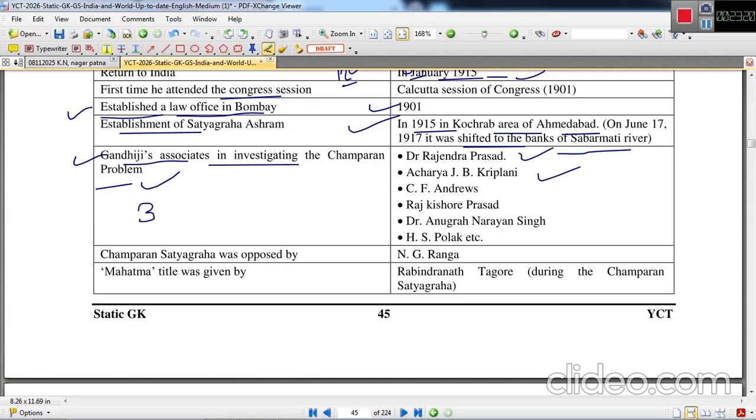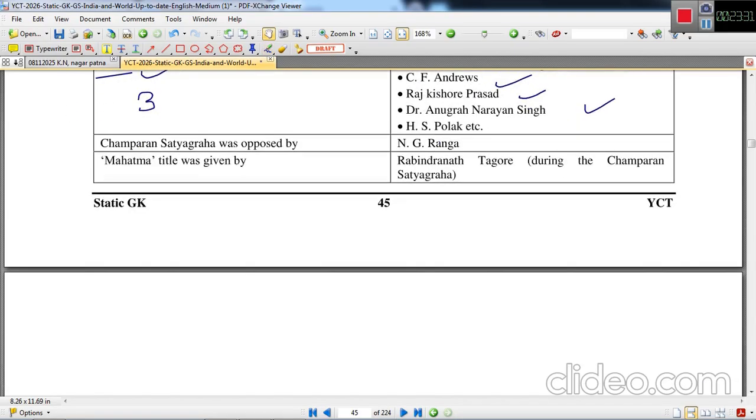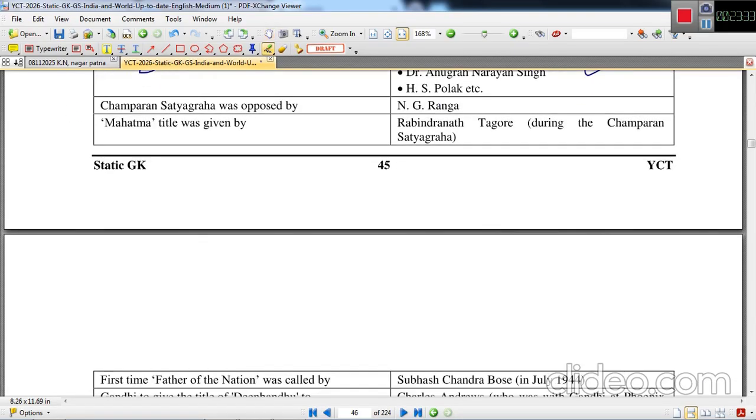Gandhiji's associates in investigating the Champaran problem of the Tinkatia system were Dr. Rajendra Prasad, Acharya J.B. Kripalani, C.F. Andrews, Raj Kishore Prasad, Dr. Anugrah Narayan Singh, and H.S. Polak. Champaran Satyagraha was opposed by N.G. Ranga. N.G. Ranga was a left leader, a communist.